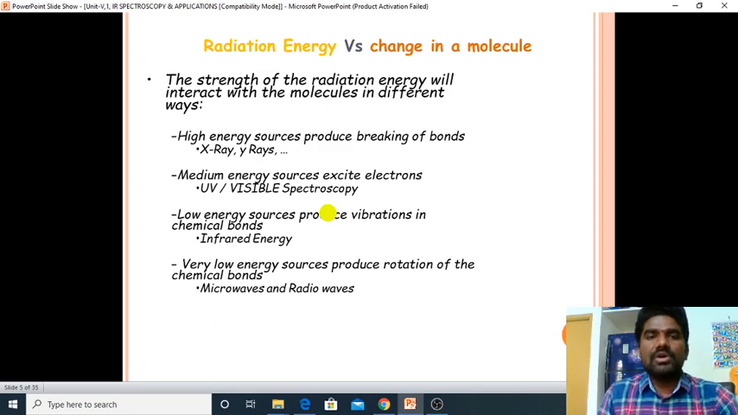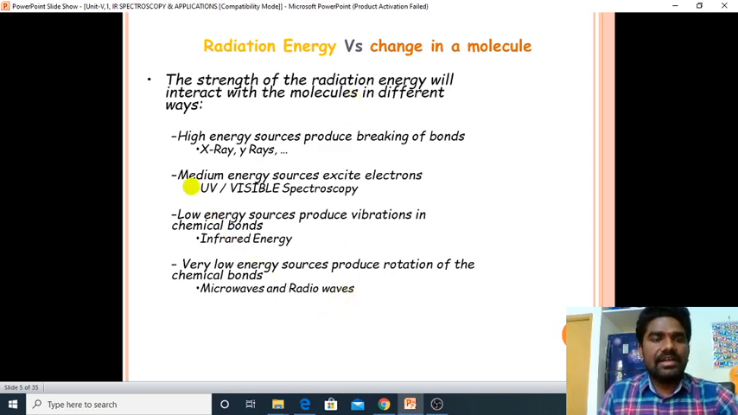Ground state to excited states. What will happen if low energy sources like infrared are exposed to a molecule? They produce vibrations in chemical bonds. Very low energy sources like microwave and radio waves, if we expose them to a molecule, then rotation of the chemical bonds can take place, isn't it?